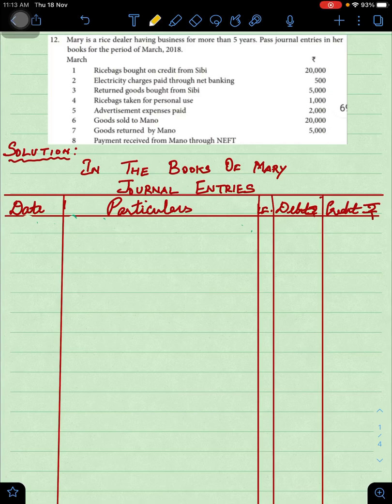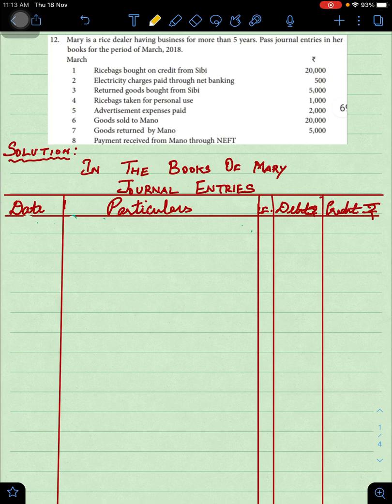Let us discuss now problem number 12. Mary is a cement dealer having business for more than 5 years. Pass journal entries in the books for the period of March 2018. So, on March 1st, rice bags bought on credit from SIBI for rupees 20,000.